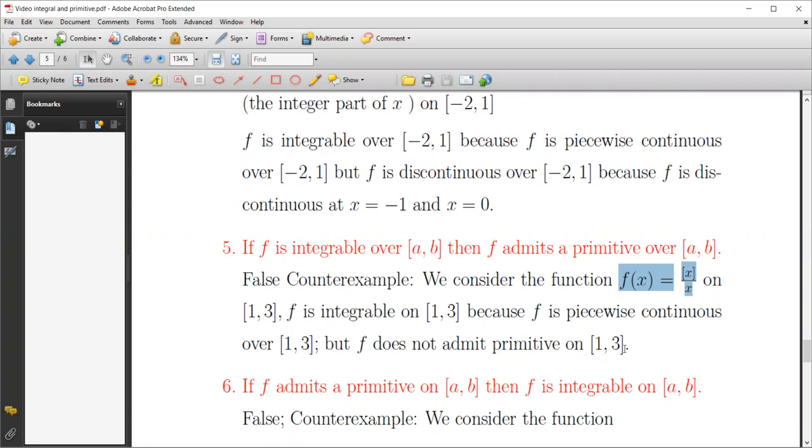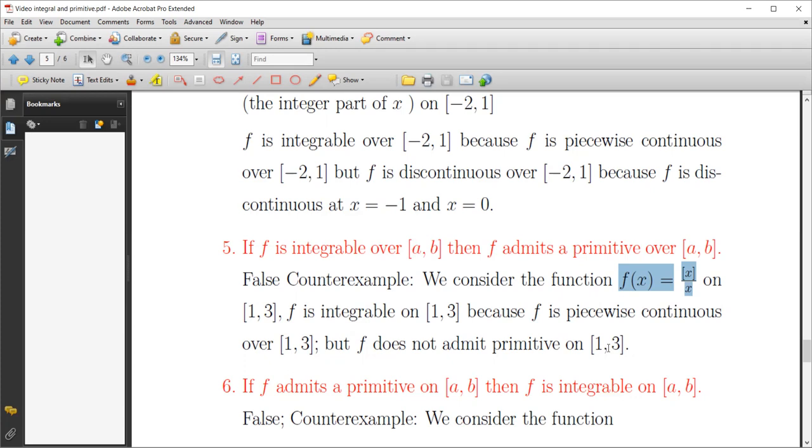And here we have to work a little bit to understand why. At the point x equal to 2, if we take a primitive of our function, the primitive does not admit a derivative, because from one side it is equal to 1/2 and from the other side it is equal to 1.